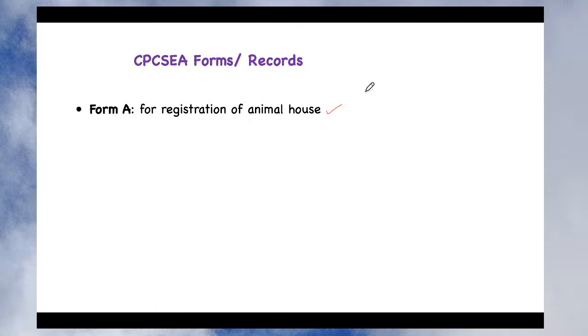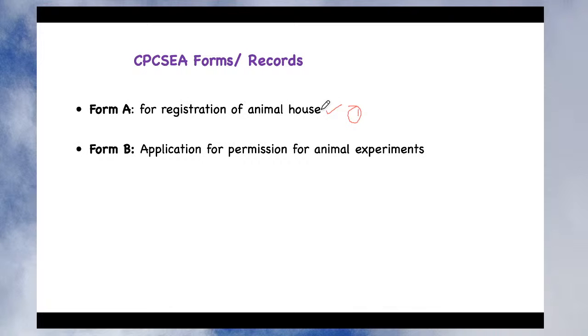So every institute has to maintain the Form A for registration of the animal house facility. Once you send this form to the CPCSEA, if you comply with all the requirements of the CPCSEA, then they will send you a registration certificate of the animal house facility. Once our college opens after this pandemic, you can see that certificate. It is displayed outside the animal house facility. That certificate indicates that our animal house facility is registered by the CPCSEA. So the first one is the Form A for registration of the animal house.